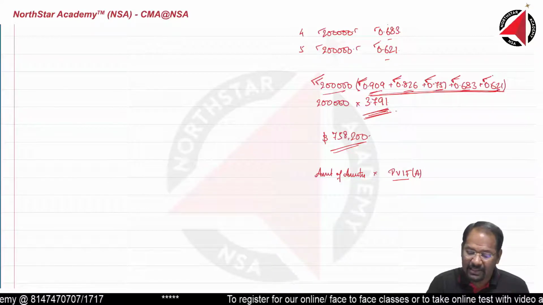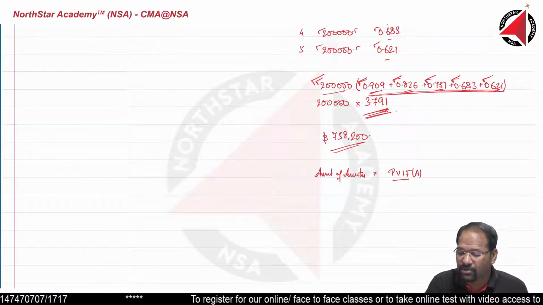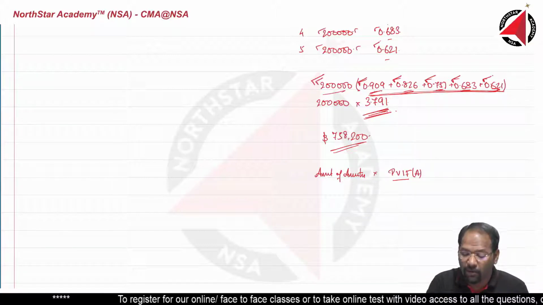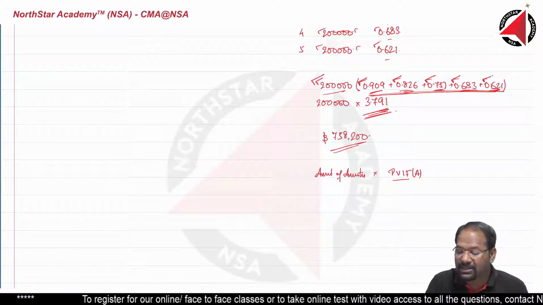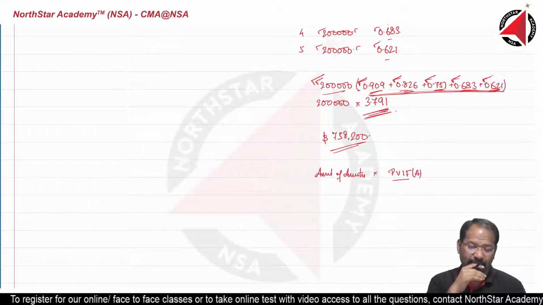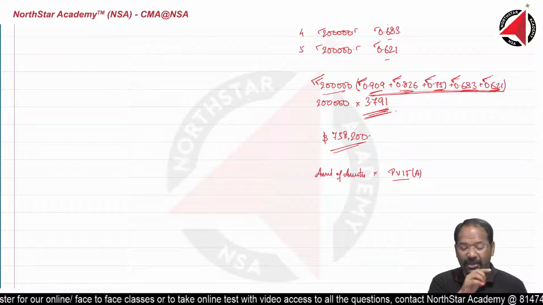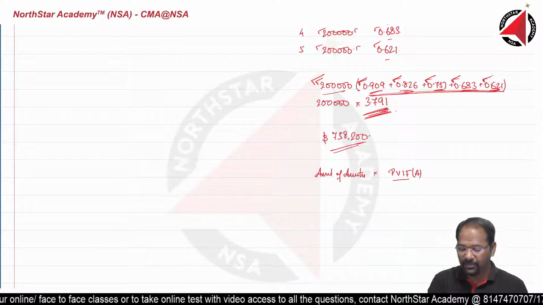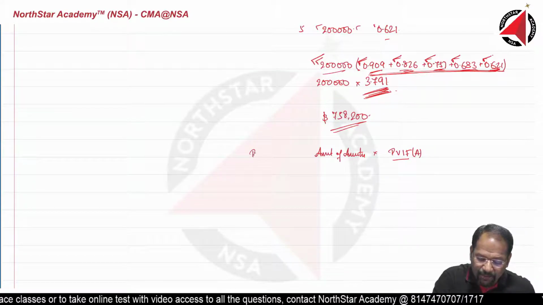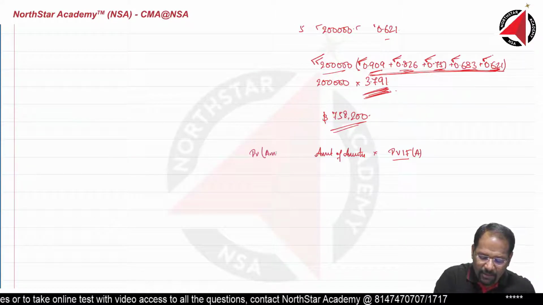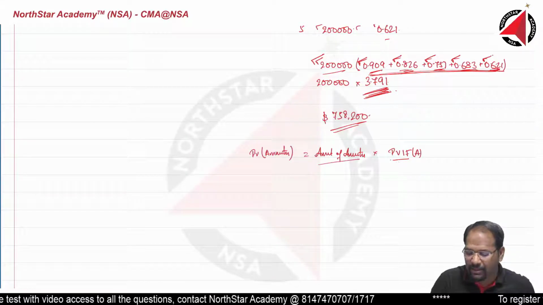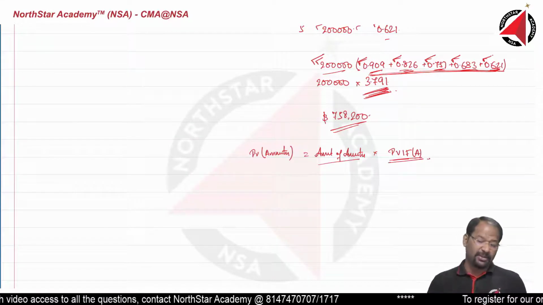Now at the end, sum total, add all these values. How to add in calculator? Press GT. GT means gross total of all the numbers that was displayed in the screen after pressing equals. Those numbers get added in the calculator. So you get 3.791. And that is what is the formula: present value of an annuity. Present value of an annuity is equals to amount of annuity into present value interest factor annuity.